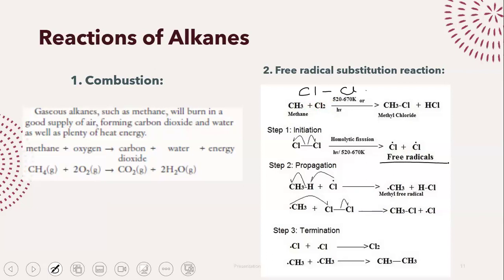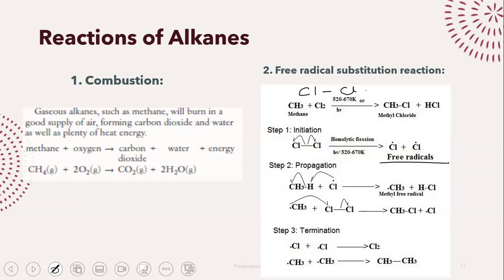So the bond between the two chlorine atoms is going to break, right? Due to the UV light. The UV light is strong enough to break the bond. The chlorine atoms are instead going to become these really reactive species called free radicals. These really reactive species are now able to attack the alkane, because alkane is very non-reactive. It's not going to react easily at all. So we need something like a free radical.